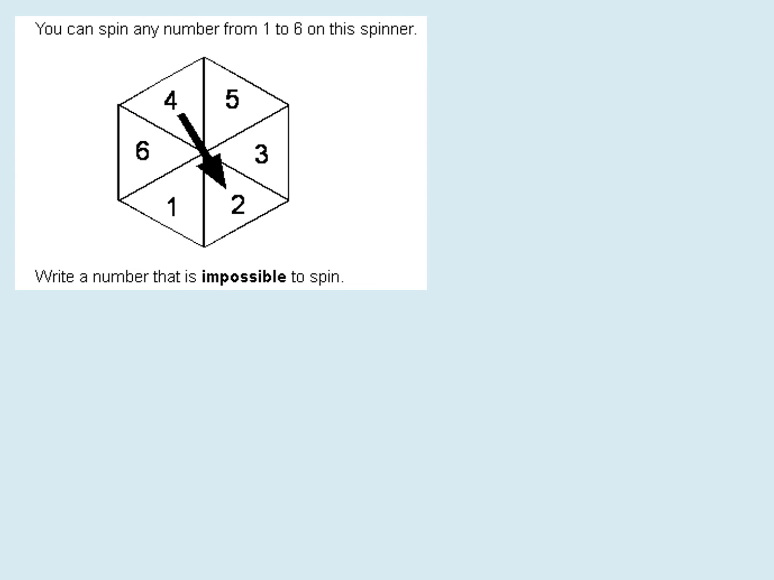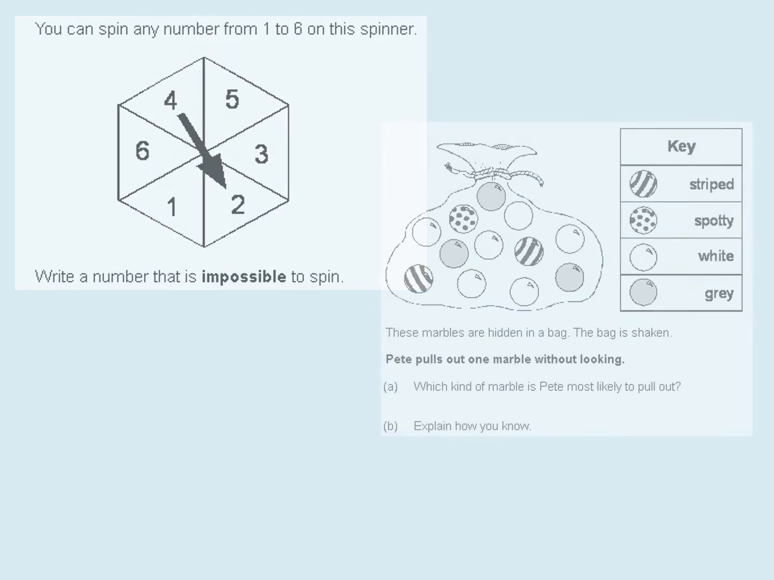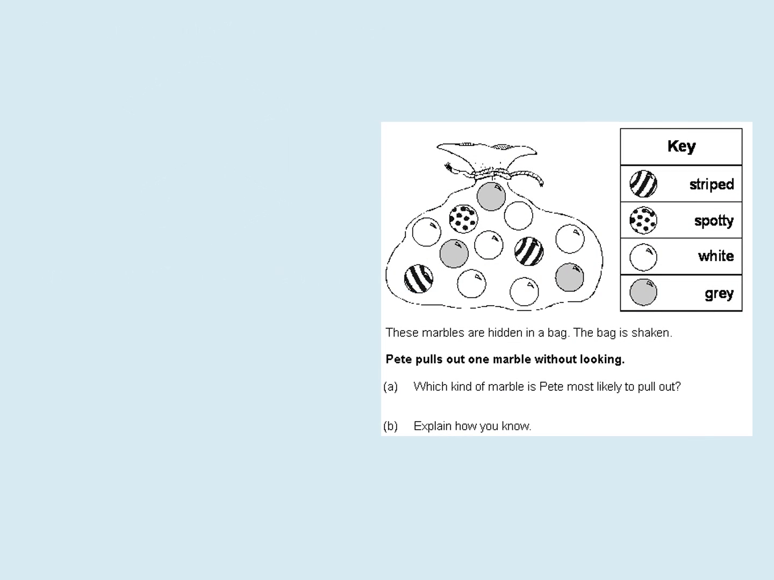Let us see this one. You can spin any number from 1 to 6 on this spinner. Okay. Write a number that is impossible to spin. Impossible to spin on this. Try, think.